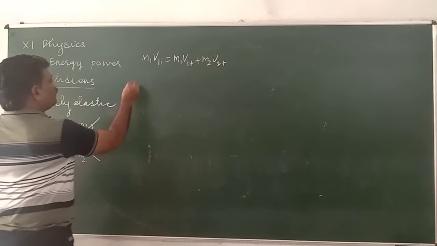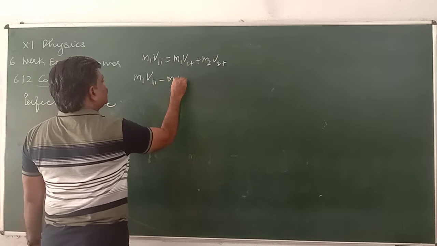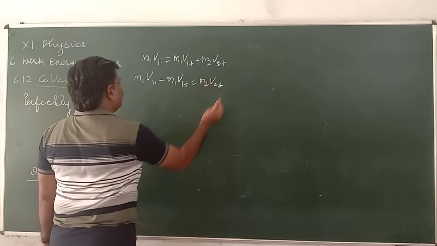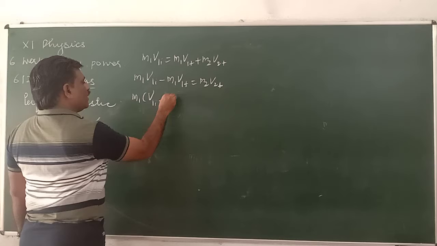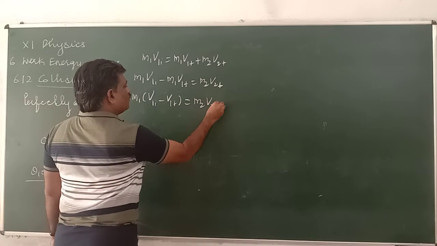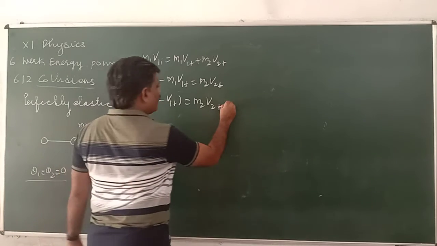From this, M1 V1I minus M1 V1F equals M2 V2F. M1 is common, so M1 times V1I minus V1F equals M2 V2F. This is equation 1.